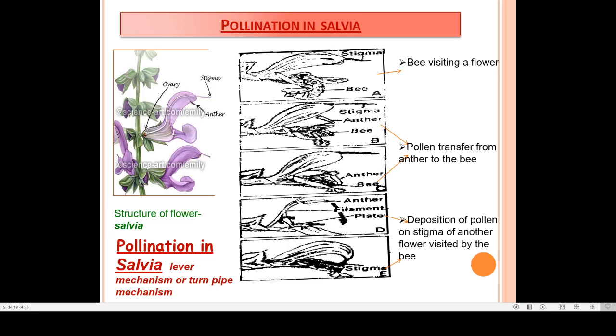And then, just imagine it is visiting another flower of a different plant. When it visits a different flower, due to the activity of this insect, again this upper lip bends towards the insect, and the stigma gets the deposition of the pollen grains. Pollen grains get deposited on the stigma of this plant. So this is how in this plant pollination occurs.